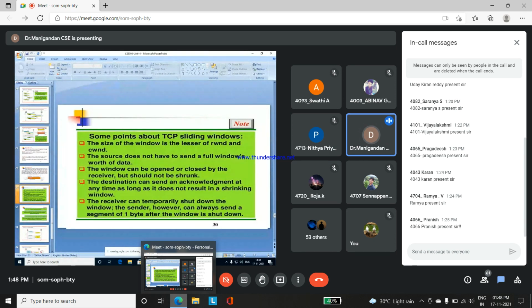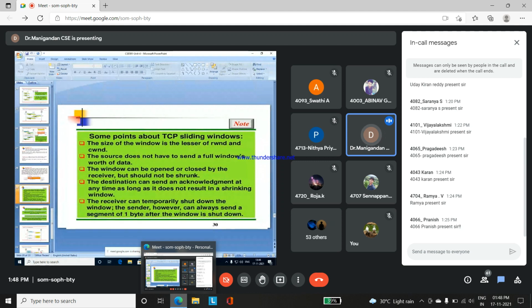Without the closing command, the closing process will not be performed. The window can be opened or closed by the receiver, but should not shrink. Shrink means the window will not be closed before the close command.